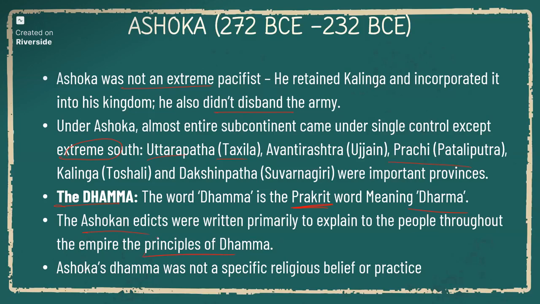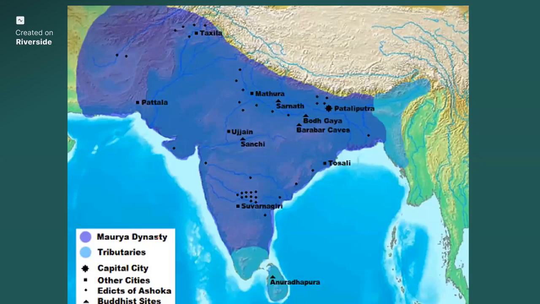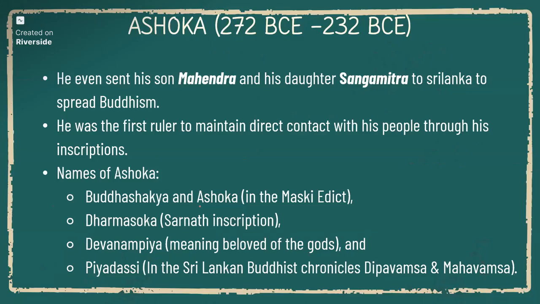Ashoka's Dhamma was not a specific religious belief or practice. It is simply how a person should follow certain rules to attain moksha. So as you see, the complete India was ruled by Ashoka and the Mauryan dynasty. He sent his son Mahendra and daughter Sanghamitra to Sri Lanka to spread Buddhism.